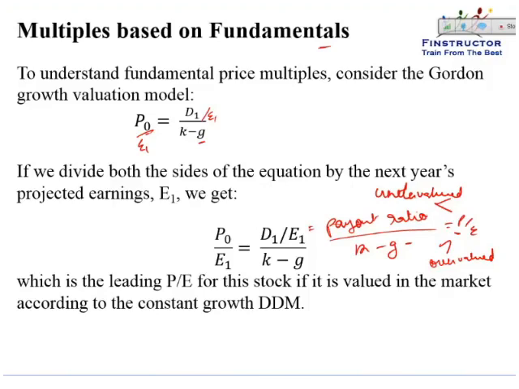But again, the problem here is that we need an estimate of the long-term growth. We need an estimate of the cost of equity until infinity. If these estimates are wrong, or even if they change slightly, the value of the firm can change by a big amount, as we studied in the Gordon growth model.